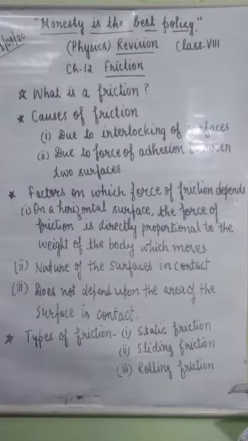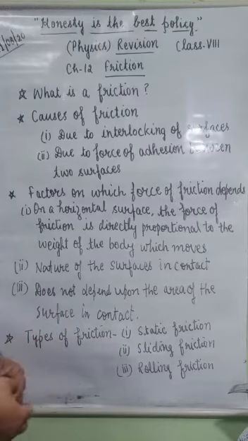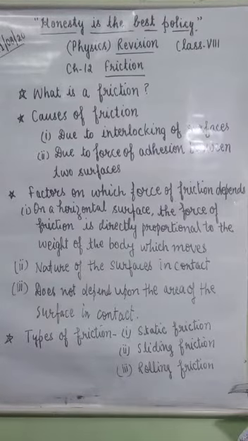Friction always acts in the direction opposite to a moving object, and it tends to stop it from moving, which means it stops a moving object. For example, if you push the ball forward, the force of friction acts in the backward direction.